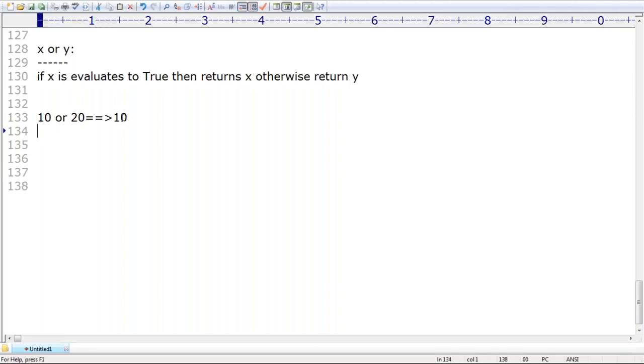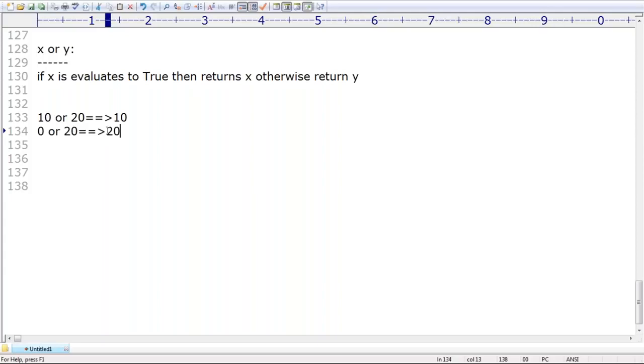If I take 0 or 20, can you please tell what the answer is now? 0 or 20. Sir, is the first one true or false? The first one is false, man. If the first one is false, obviously we need to consider the second one. Clear?